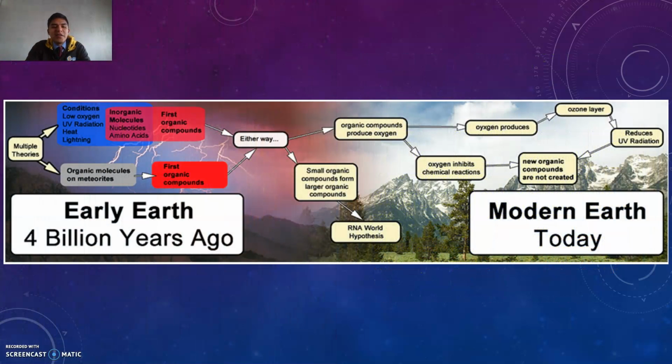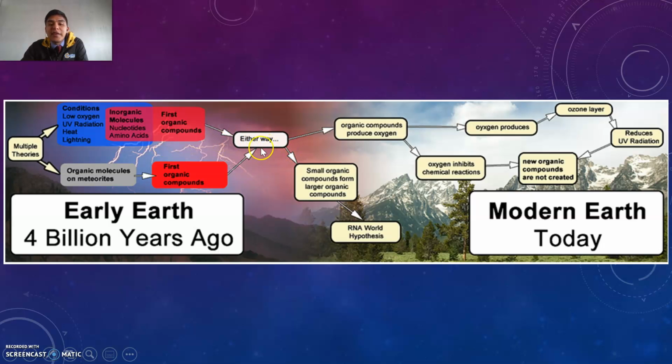Here is a small image of what the atmosphere looked like, of course, over millions of years. First of all, we have the multiple theories, which are in early Earth, 4 billion years ago. And you can notice that the conditions were quite different. There was low oxygen, UV radiation, heat, lightning. There were inorganic molecules as well as amino acids, and the first organic components were generated.